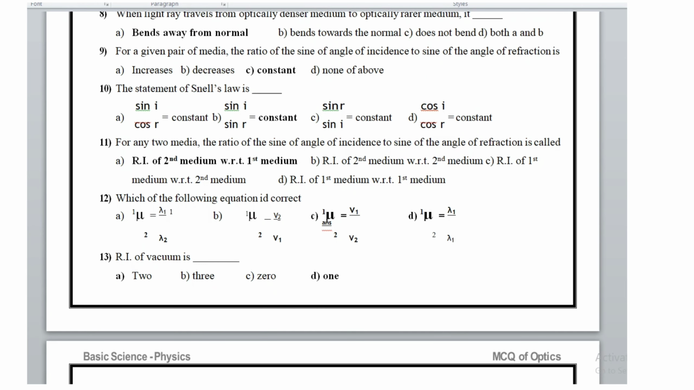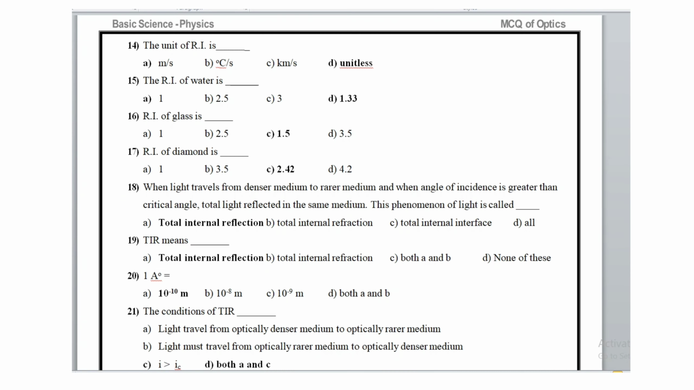Then the refractive index of vacuum is 1. The unit of refractive index is: it is unitless. The refractive index of water is 1.33, while that of glass is 1.5, and that of diamond is 2.42.